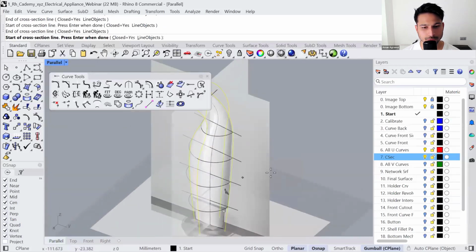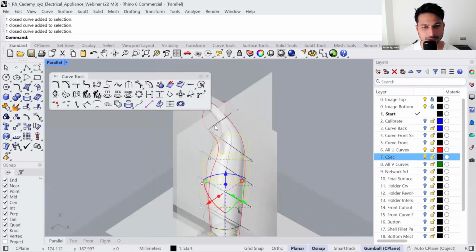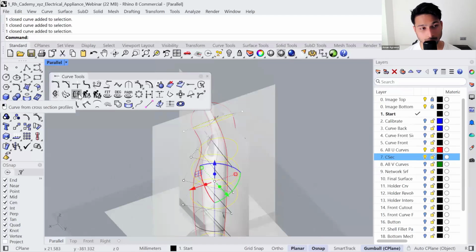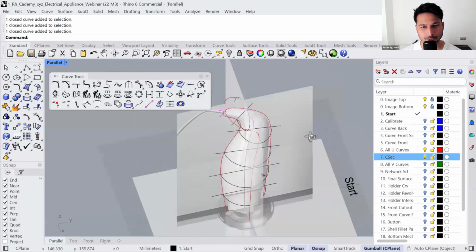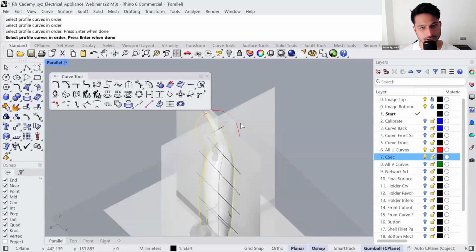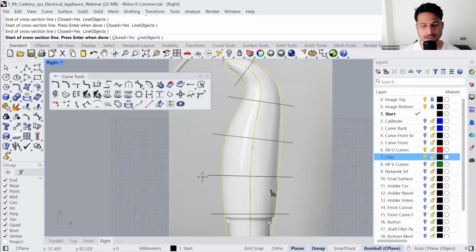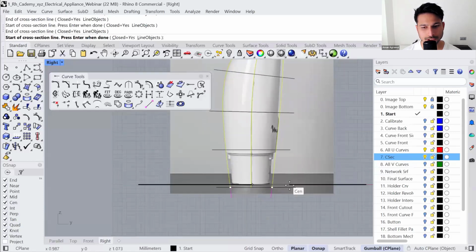So if you go to the perspective mode, you will notice we made these curves using that curve from cross-section command. I hope you were able to try it out. Let me repeat. Curve from cross-section of profiles. Select the curves in ascending, clockwise or counterclockwise direction. Press OK. From the right viewport, we will add some lines at these locations, and it's gonna kind of chop these 4 curves, creating those cross-section profiles.